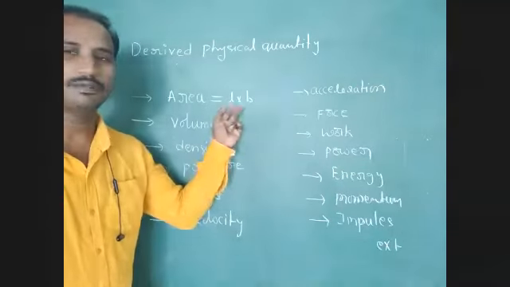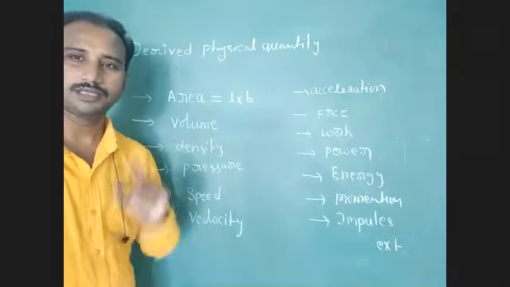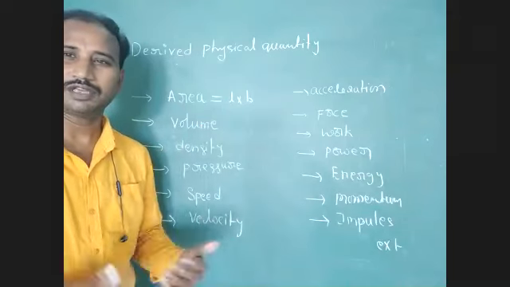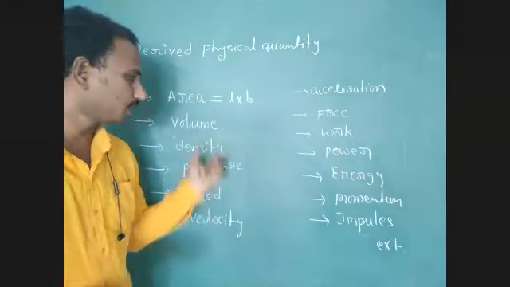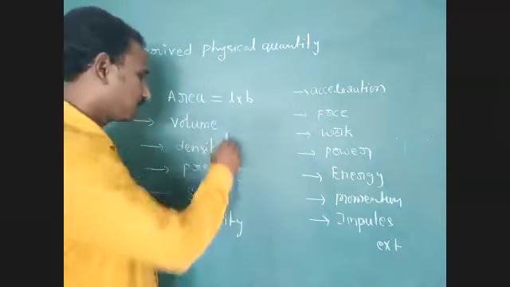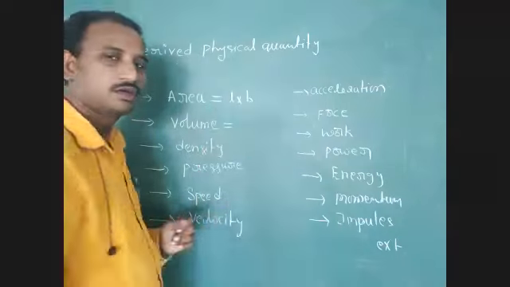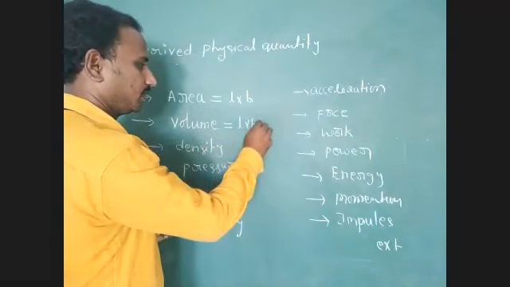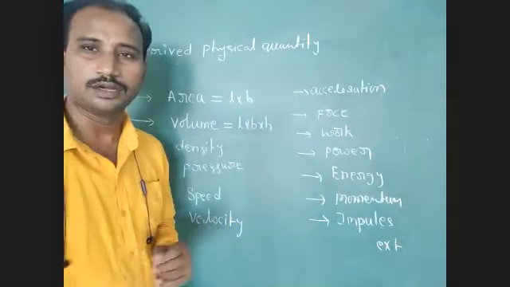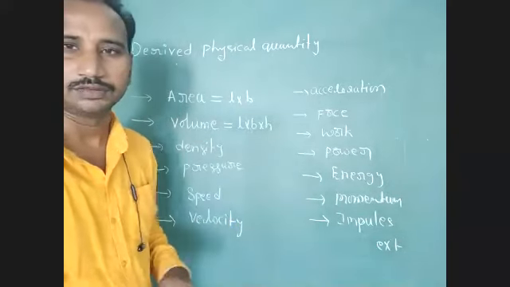It is the basic formula for area, and after that we derive different formulas. Next one, volume. Formula of volume is length into breadth into height. We can identify this point.